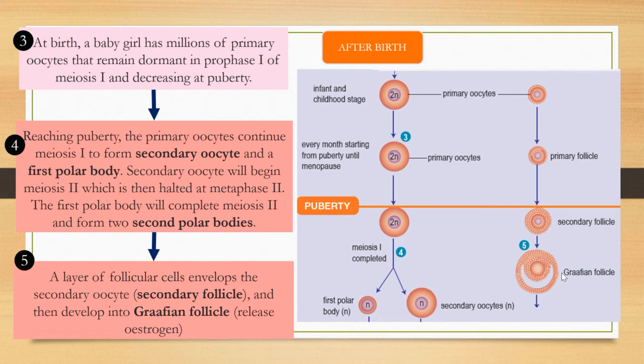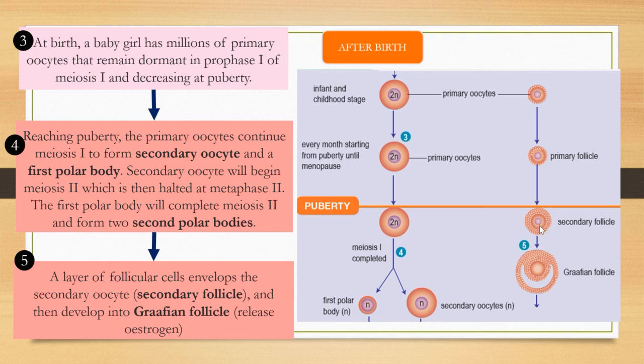So the stages of the follicle start from the primary follicle, which protects the primary oocyte. Once the primary oocyte undergoes meiosis 1 and produces the secondary oocyte, this primary follicle will develop into the secondary follicle.